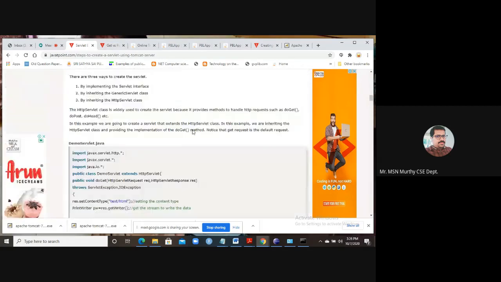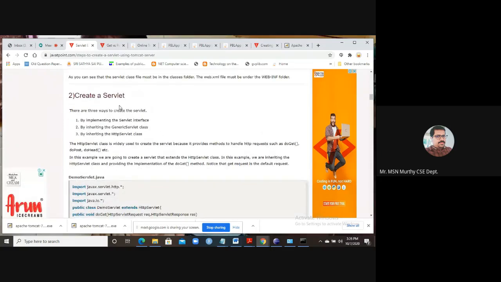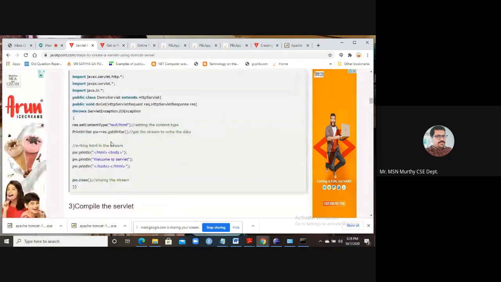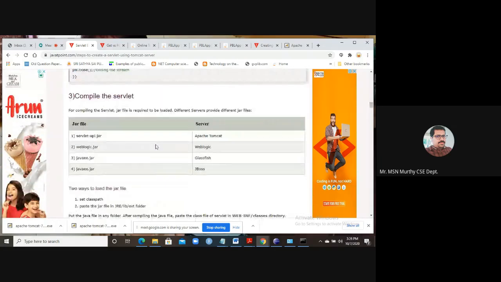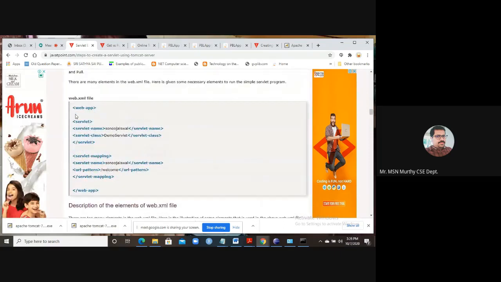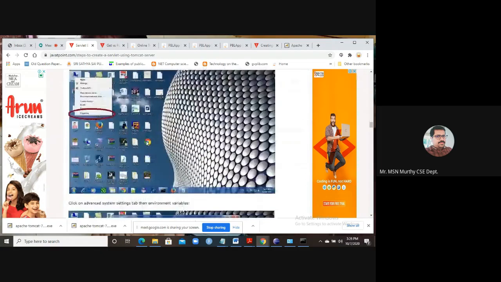These are the steps. Once again, I'm telling you, this is your structure. You know how to create a servlet. You can use any of the ways, either using the Servlet interface, the GenericServlet class, or the HttpServlet class. You can write your basic program like this. This is the web.xml file, which contains the description for your servlet.